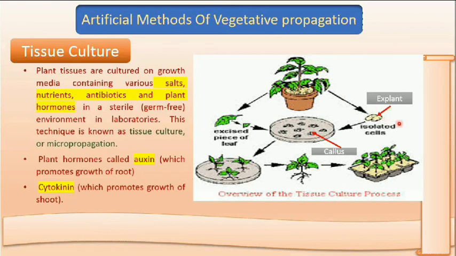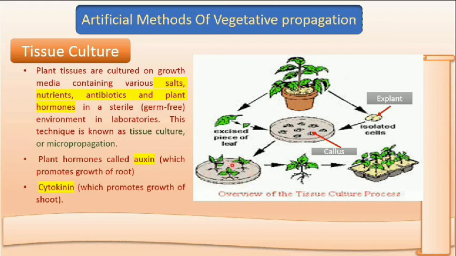See here, we are taking isolated cells. Isolated cells means we are taking some cells of a plant leaf, which is known as explant. We are transferring these cells onto the growth medium. Medium is the artificial medium in which salts, nutrients, antibiotics, hormones are there. After some time, we see that these cells have grown into a cellular mass. This condition of cells is known as callus. Explant is the initial state, the second stage is the callus stage. Then differentiation takes place and leaves and roots are generated here.